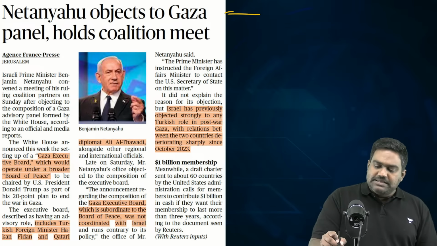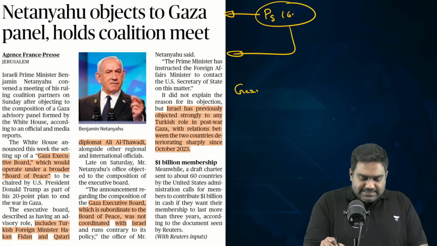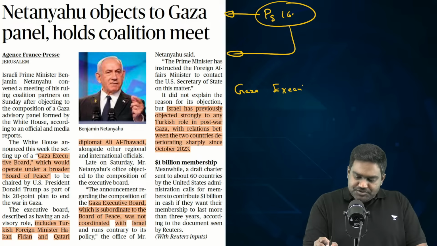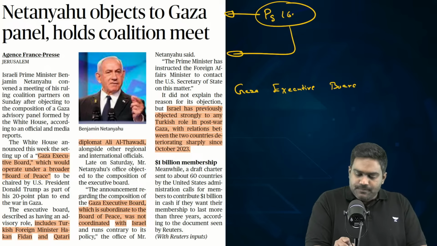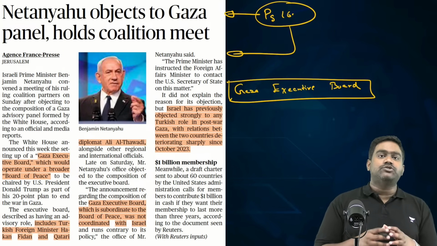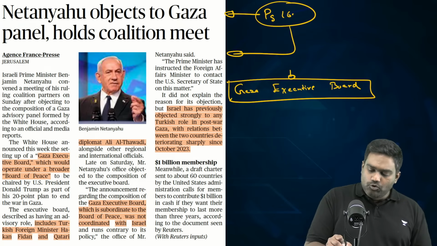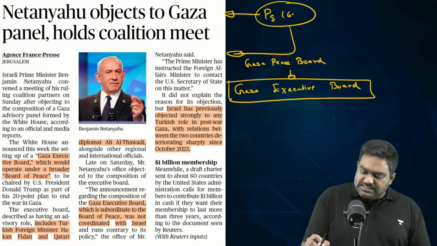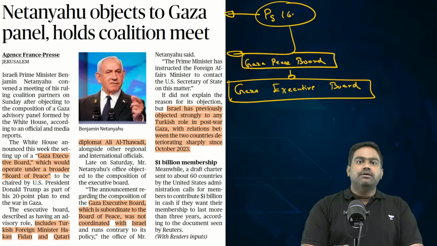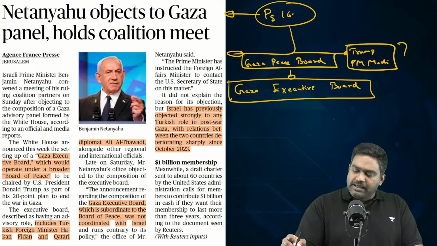However, in another article on page 16, Israel has raised concerns about the Gaza Executive Board, which is being constituted by the US. Now, what is this Gaza Executive Board? The Gaza Executive Board will comprise top executives from across the world, which will implement the plans that are approved by the Gaza Peace Board. The Gaza Peace Board, which we just discussed, the international transitional body, right, which would be headed by Donald Trump, to which Prime Minister Modi has also been invited, along with other world leaders like Tony Blair and others.